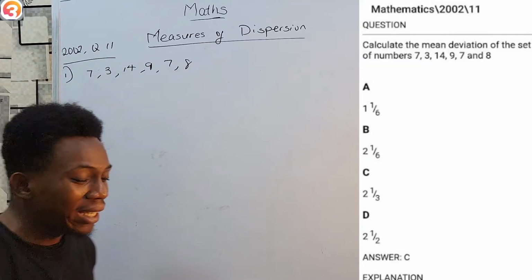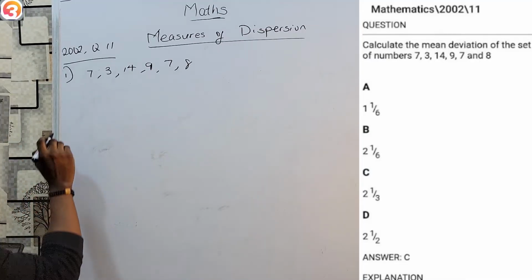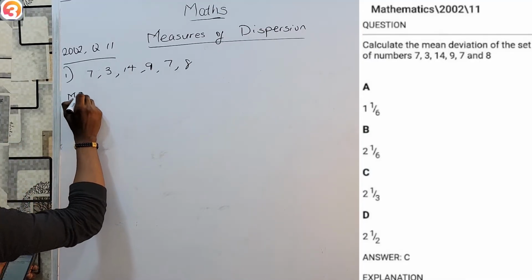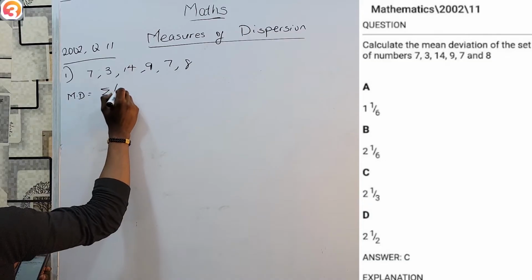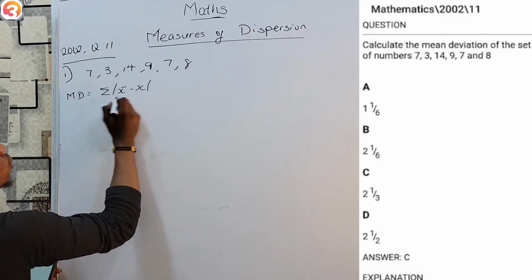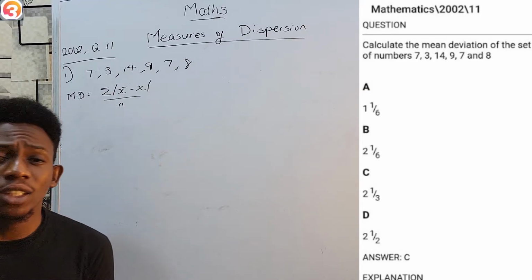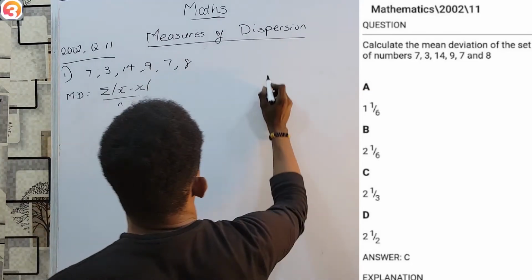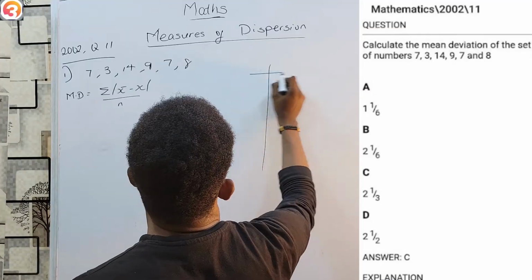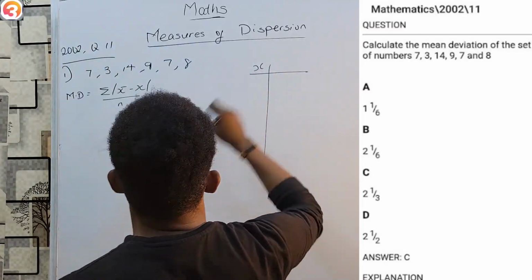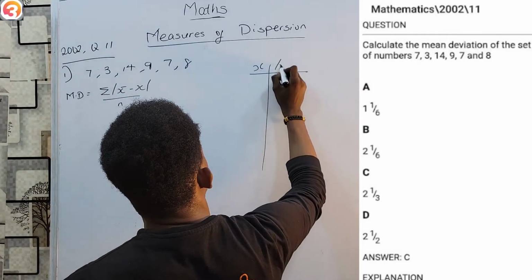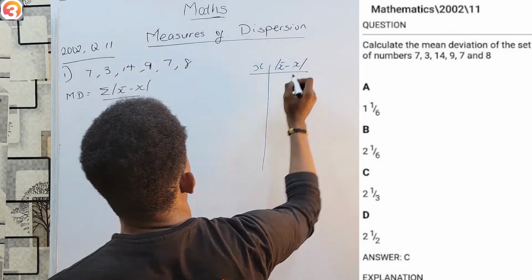Want to get the mean deviation. And if you remember, mean deviation is sigma modulus over n. Now, this is typically done best in tabular form. And once you see the solving, you understand why. This is x. Then we'll call this part mean minus x.